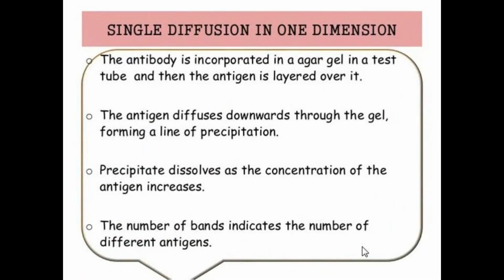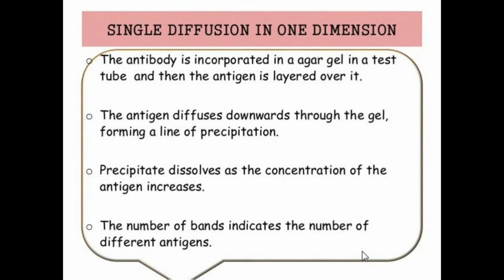First, coming to single diffusion in one dimension. Here, first the antibody is incorporated in the agar gel, in a test tube or a gel preparation containing chamber.